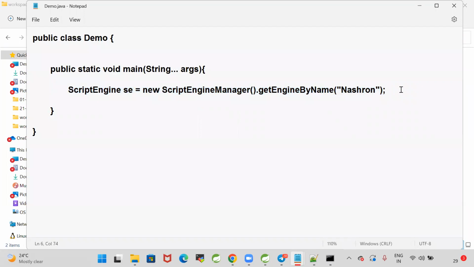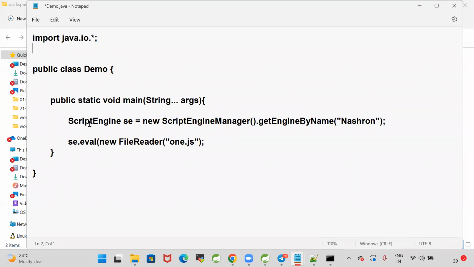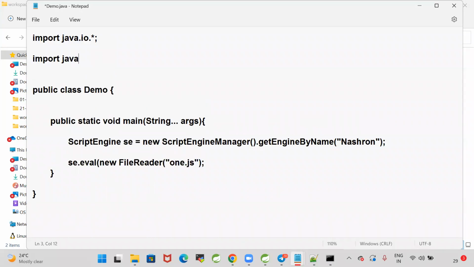Okay guys, now how to execute it? scriptEngine dot eval, that JavaScript file by using new FileReader. My JavaScript file is 1.js. That's it. This FileReader is available in the IO package. Let me import that IO package: import java.io.star. ScriptEngine is available in the script package. Let me import it: import javax.script.star.